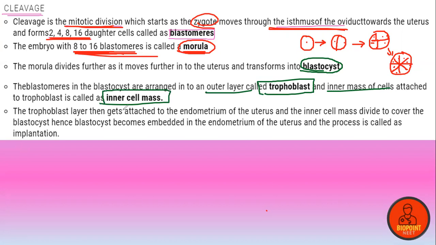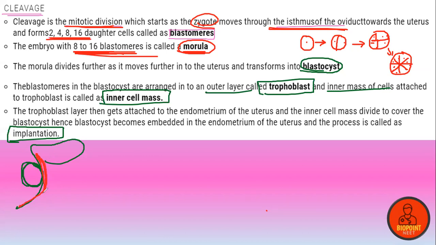The trophoblast layer then gets attached to the endometrium of the uterus, and the inner cell mass divides to cover the blastocyst. This is the attachment of the blastocyst to the wall of the uterus.